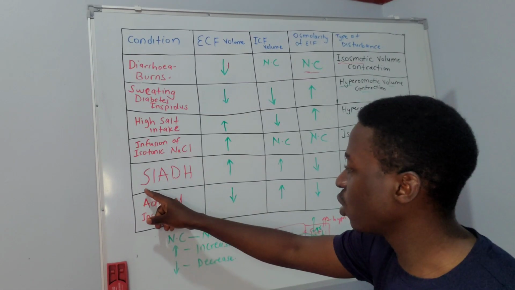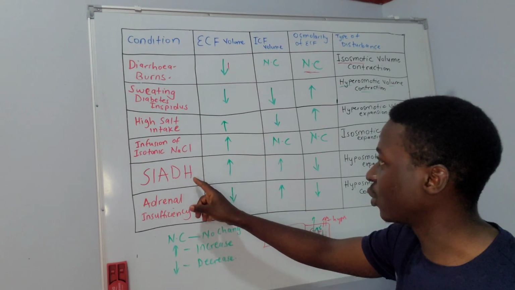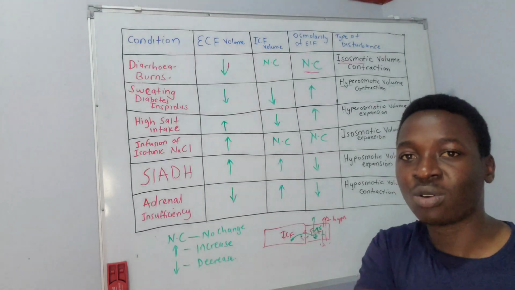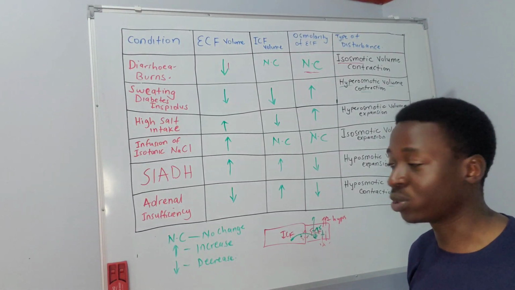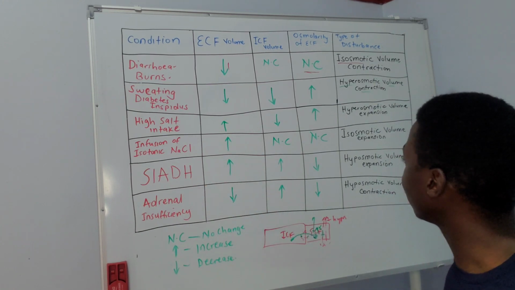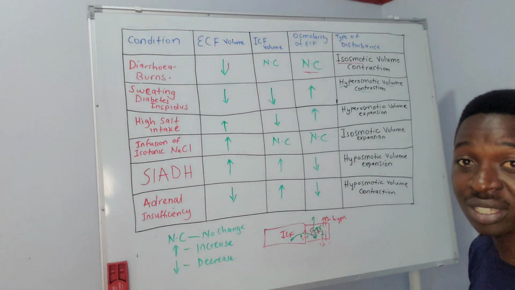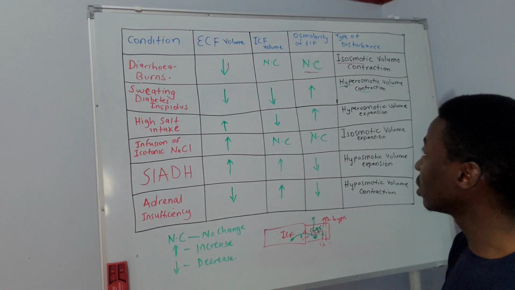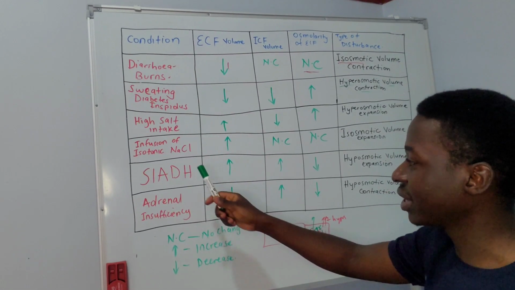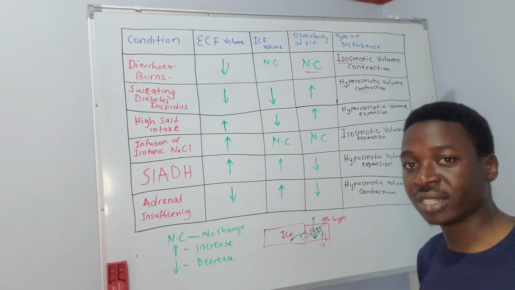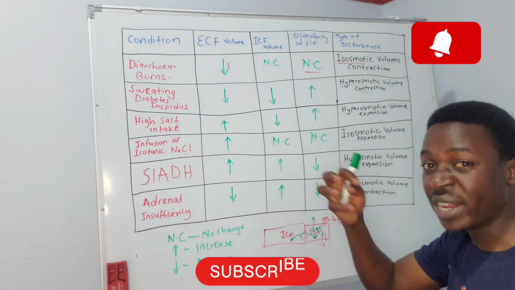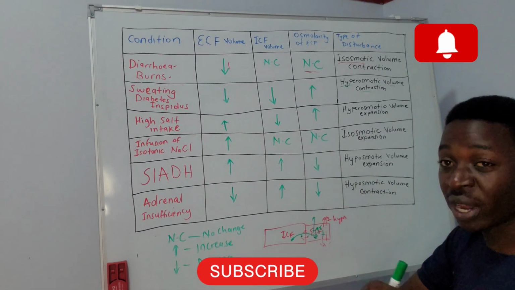Syndrome of inappropriate ADH secretion. So in syndrome of inappropriate ADH secretion, we are having a lot of ADH that is being produced, and with too much ADH being produced, a lot of water is being reabsorbed. We're having a lot of ADH that's being secreted from other sources within the body. So too much water is going to be reabsorbed.